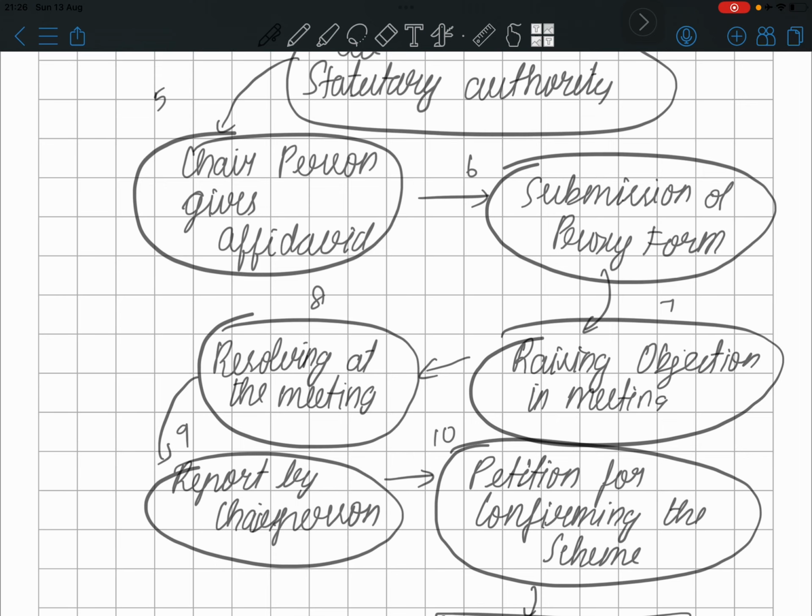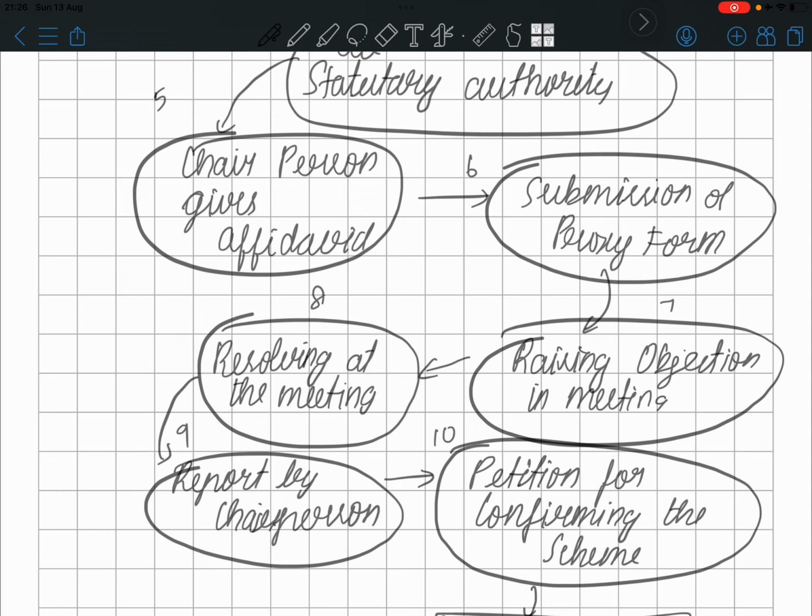Submission of proxy form. After this, he will submit the proxy form for voting purposes. They will hold a meeting, and for the meeting they should give a report: the meeting was conducted in these cases, and all the shareholders appeared. We are going to conduct a meeting.